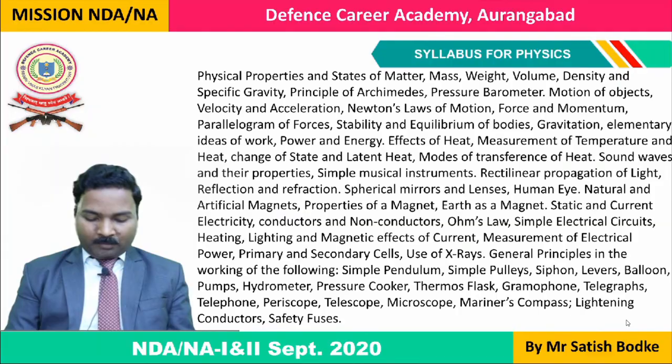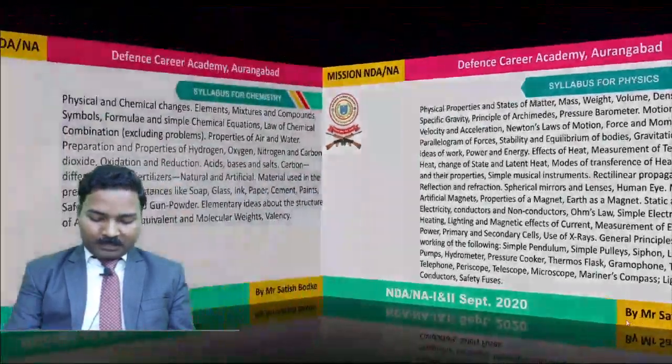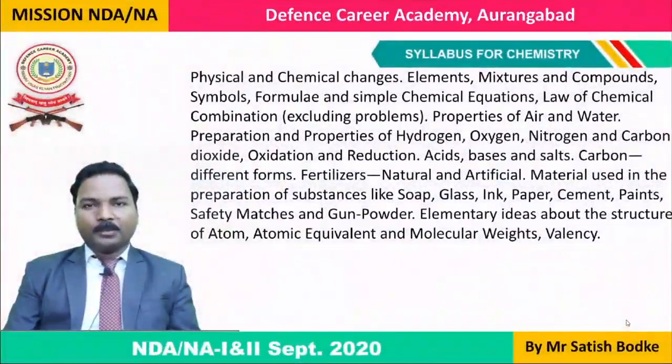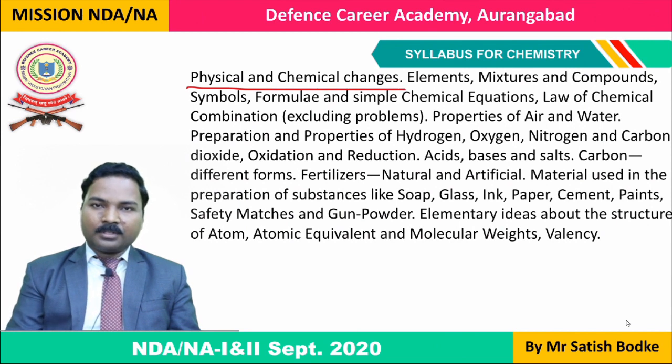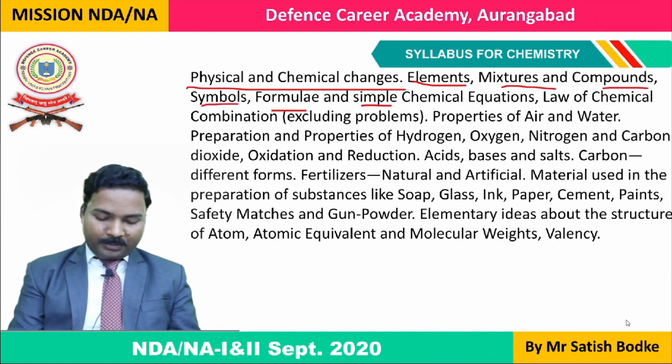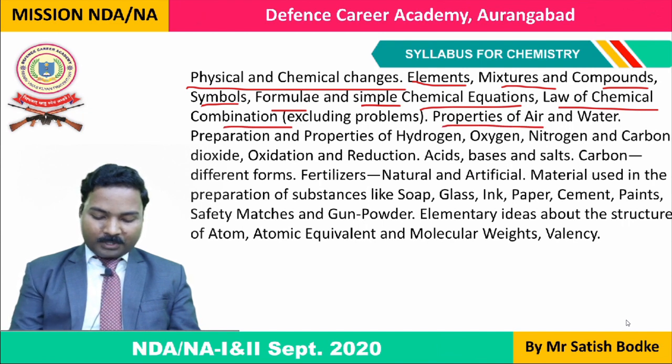of general ability test. Now let's look at the syllabus of chemistry for the paper of general ability test in NDA examination. In chemistry, we have physical and chemical changes. This is the first and the basic and the most important thing. Elements, their mixtures, compounds, symbols, formulae, the simple chemical equations, laws of chemical combination, all these things are there, the properties of air and water. Preparation and properties of hydrogen, these elements, how to prepare these elements and what are their physical and chemical properties, all these things are there.